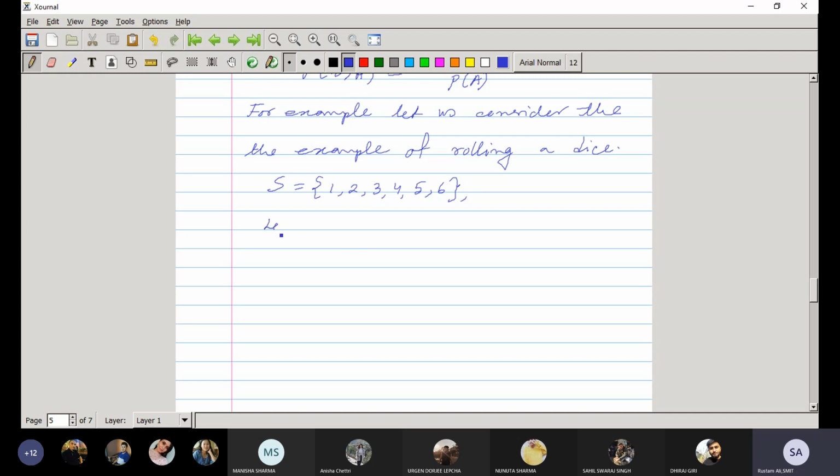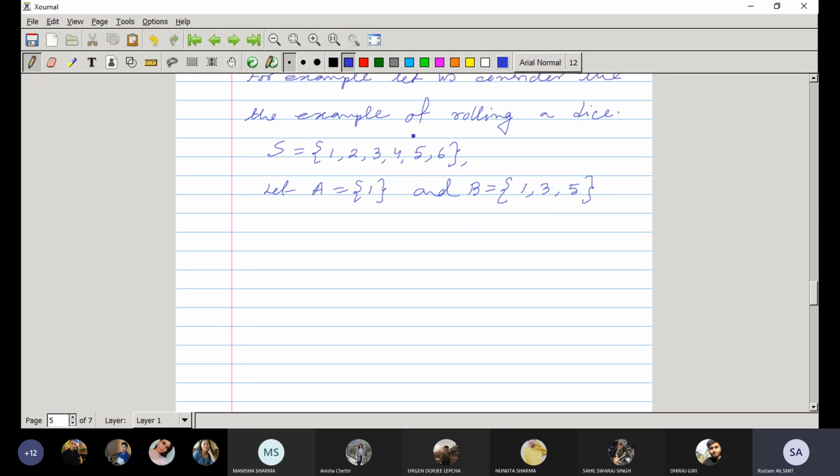Let A be the event occurrence of face 1, and B is the event occurrence of odd faces: 1, 3, 5.